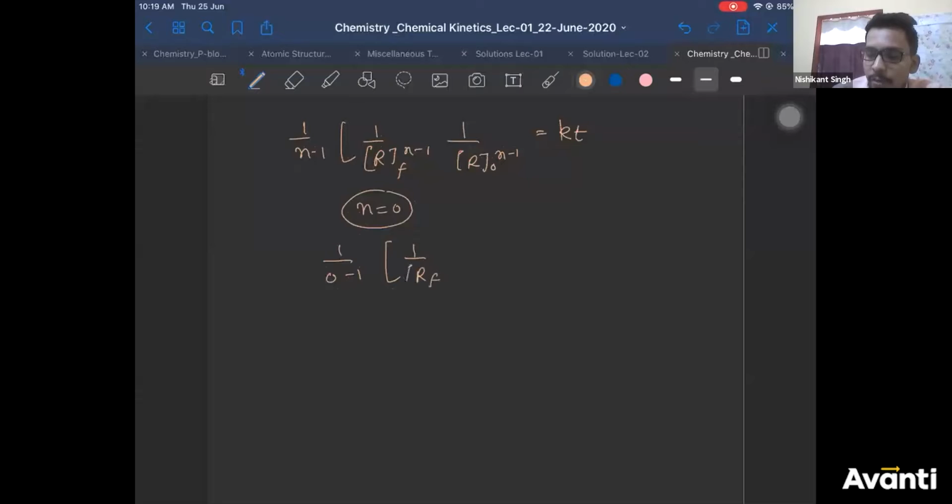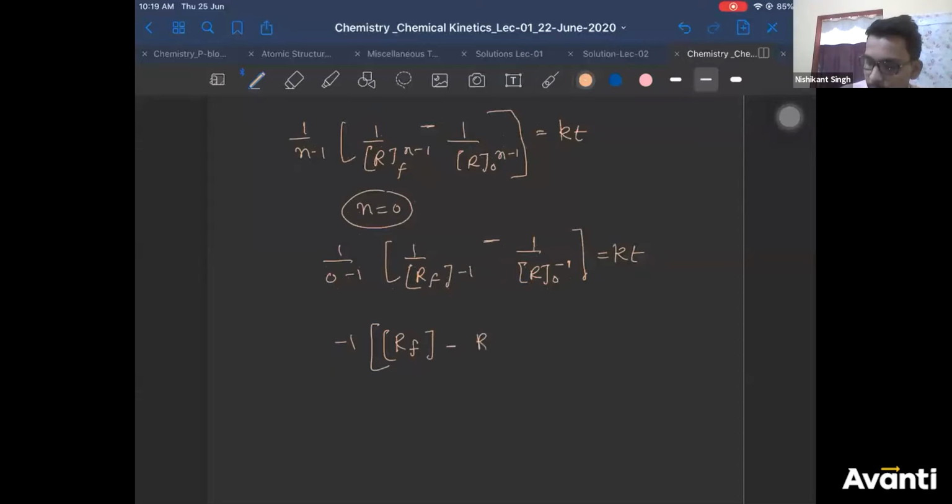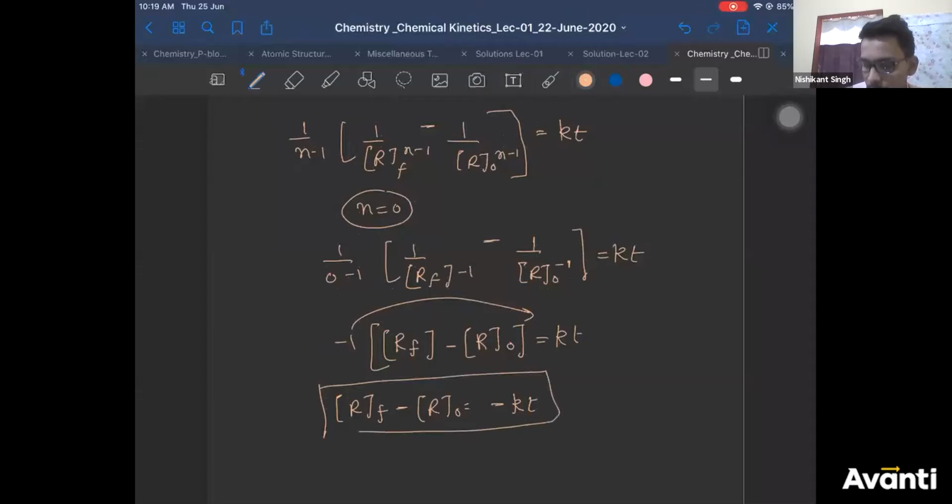1 by R final power 0 minus 1 is minus 1. You can write it as minus 1, minus 1 by R initial power 0 minus 1, that is again minus 1, equal to kt. Now you can simplify it and write it as minus 1. This will go up, reciprocal will become R final minus R initial equal to kt, or R final minus R initial is equal to minus kt. Bring this minus sign here. So this is your expression for zero order.